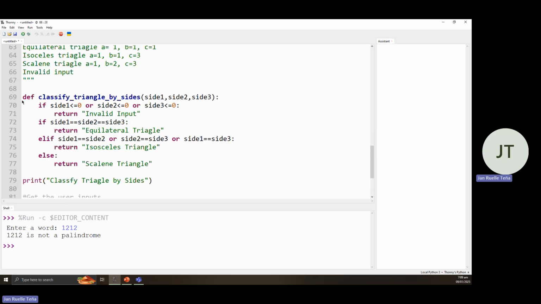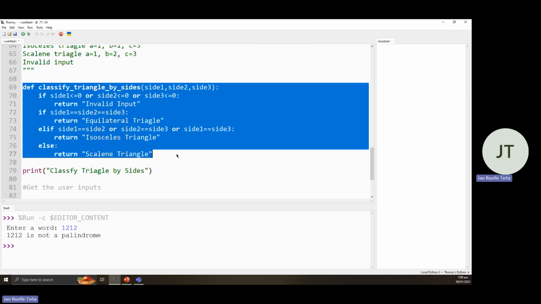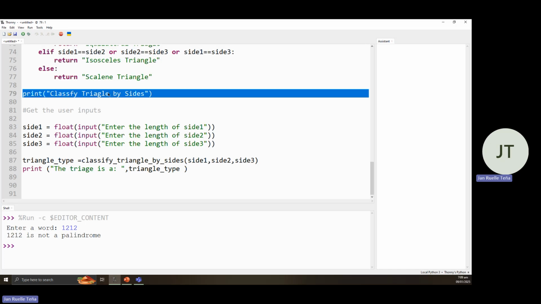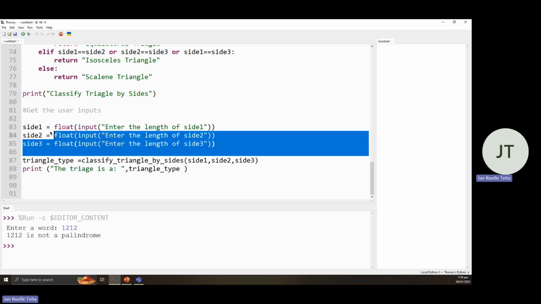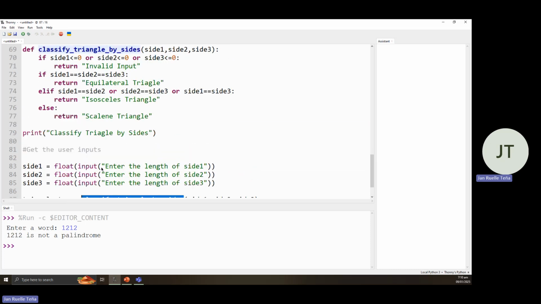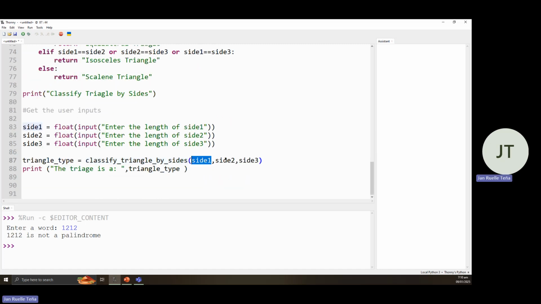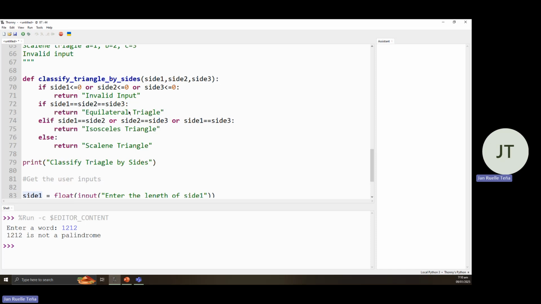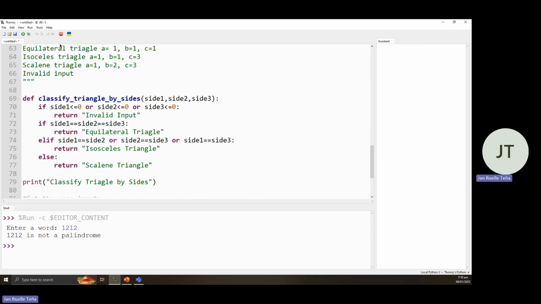So we have here defined the triangle sides, or created our conditions. Then we print out what is the name of the program. Then we get the inputs, which is the three sides. Then call out our function. Then produce three values to be passed. Then print out the triangle type. So let's run this one.